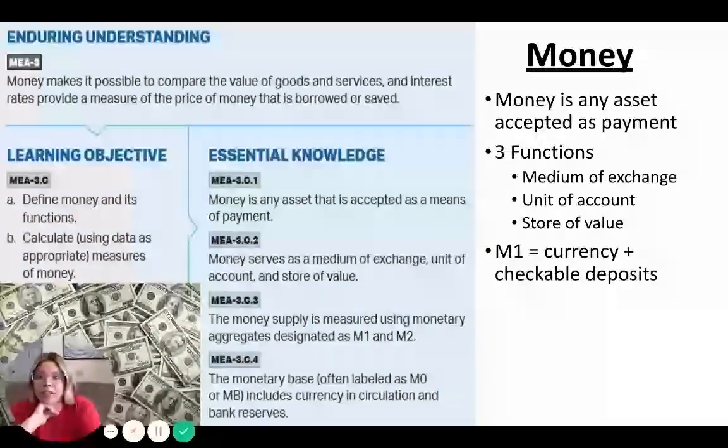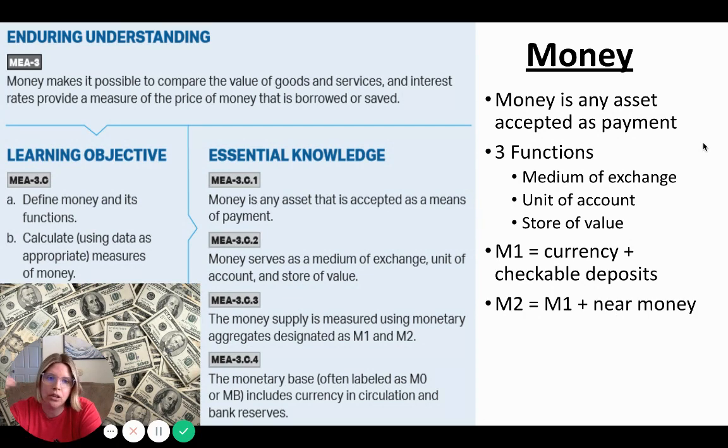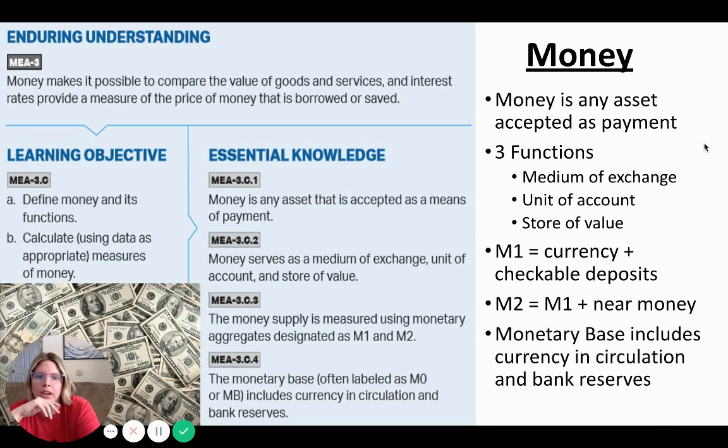M1 is basically currency and checkable deposits. So M1 is the narrowest definition of money. It includes just currency and checkable deposits. M2 includes M1, but it also includes what we call near monies. These would be things like savings deposits or time deposits, things that can convert into cash, but not as easily and with as much certainty as a demand deposit or actual physical cash. The monetary base includes currency in circulation and then also bank reserves.